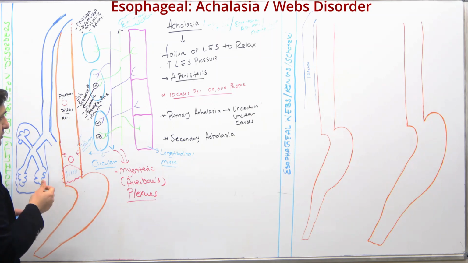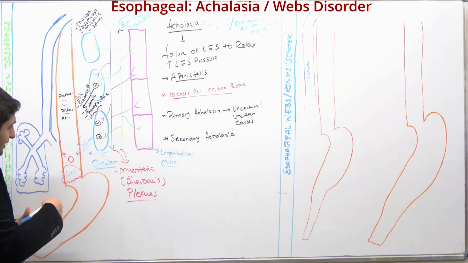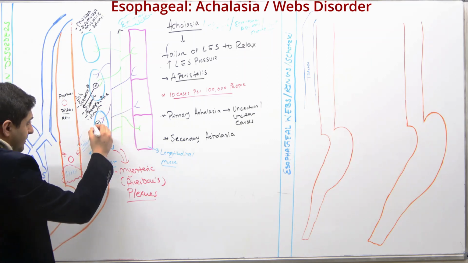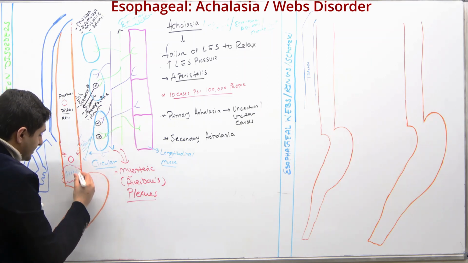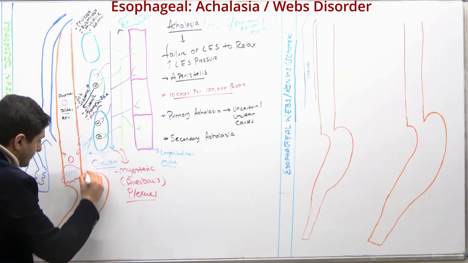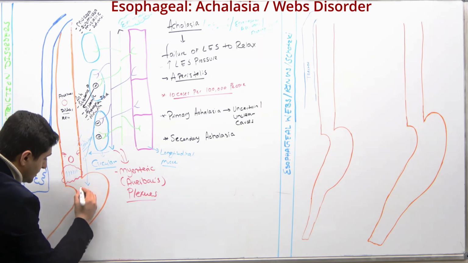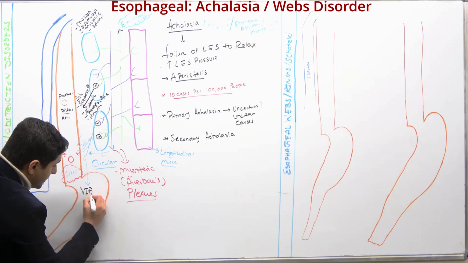But in order for the food to move downward, there are also the inhibitory neurons, which are the descending neurons. They will release, and this is a very, very important concept, let me just write it down here, because this is very important. The inhibitory neurons will release VIP and nitric oxide.